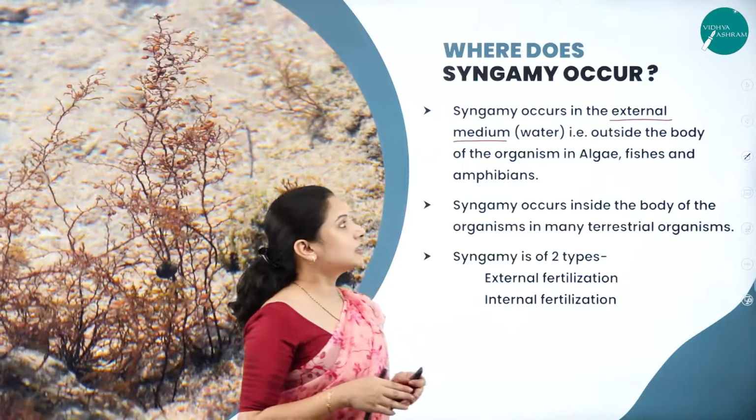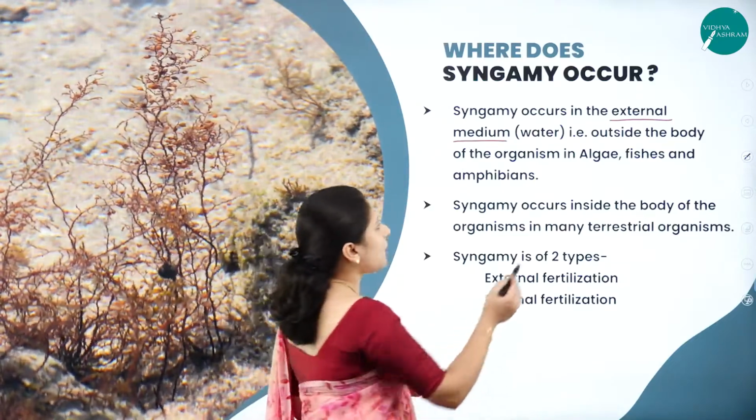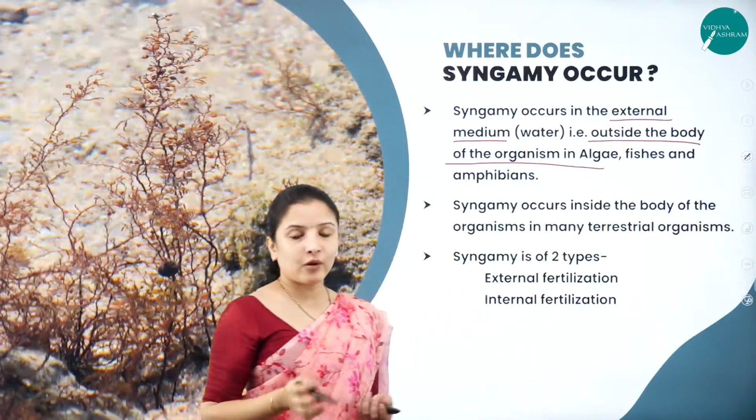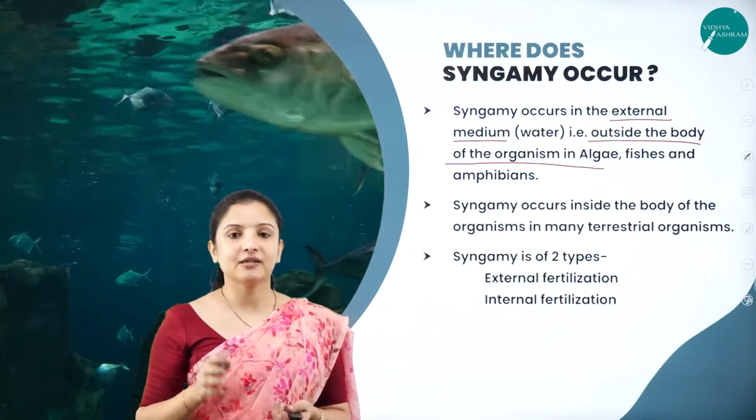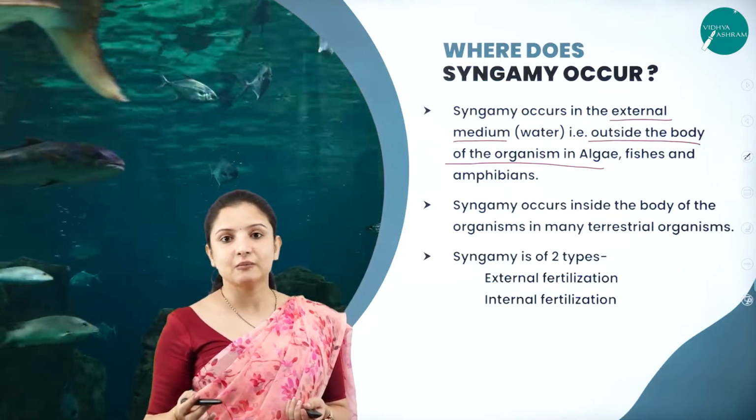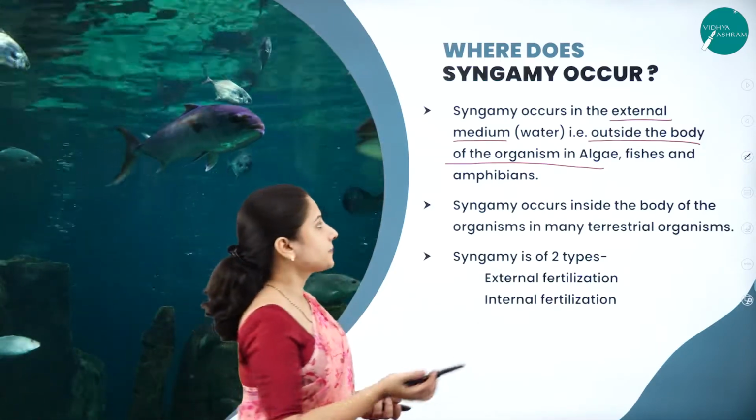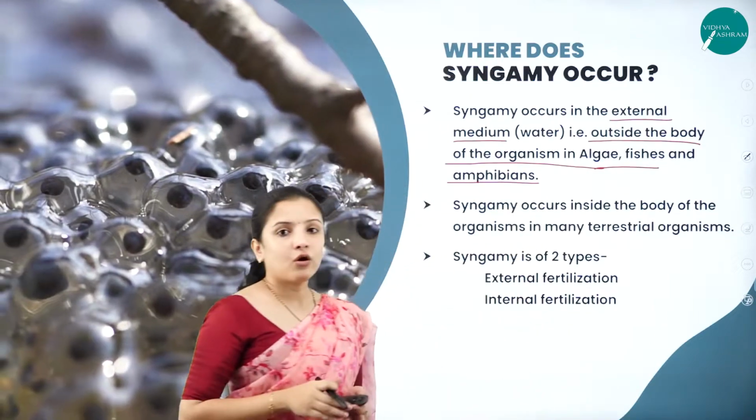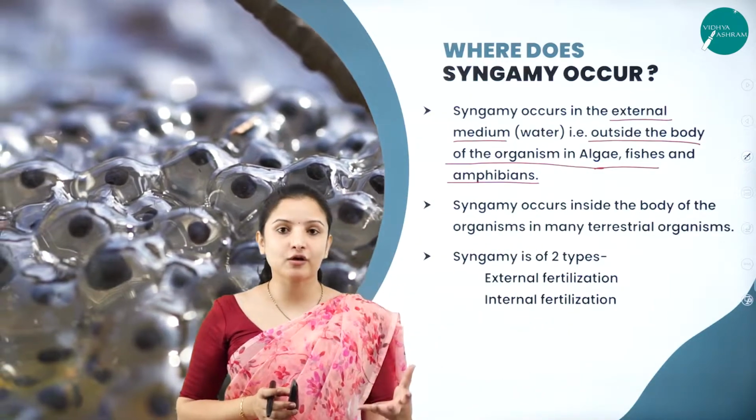So syngamy occurs in the external medium, that is outside the body of the organism. Most of the aquatic organisms exhibit syngamy. The best example that we can take is algae. Then we can consider fishes and amphibians. You might have seen the frogs, right?